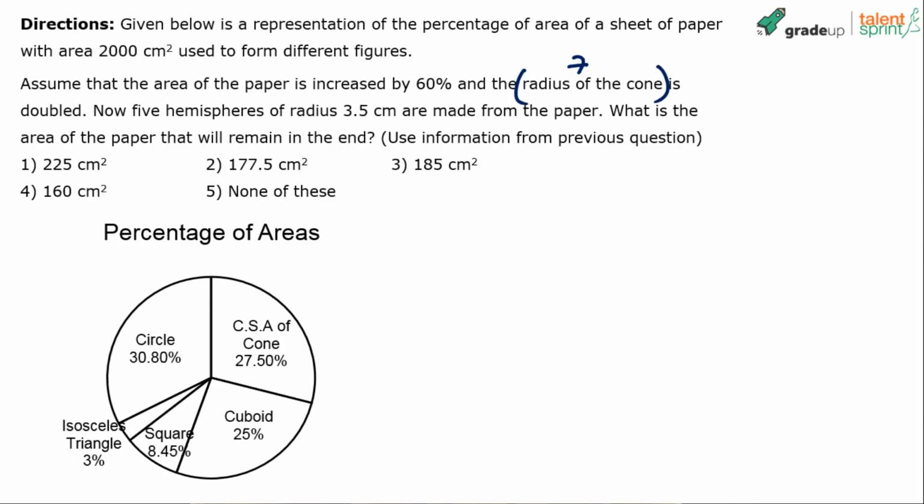Okay, should we take this now? Vijay Singh has got 177.5.